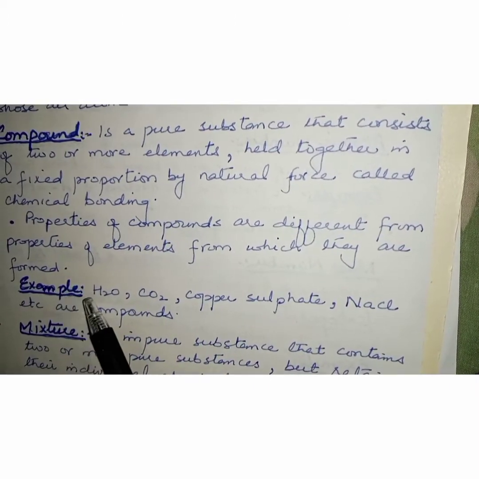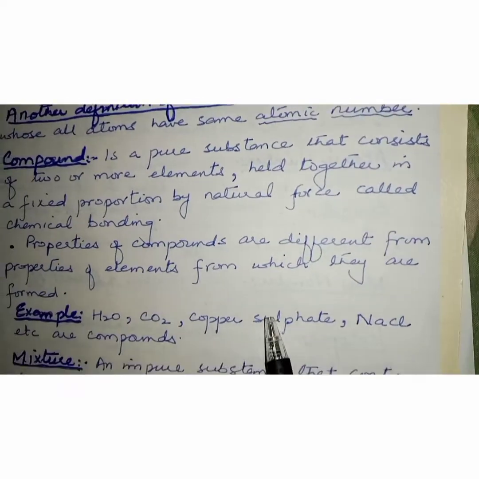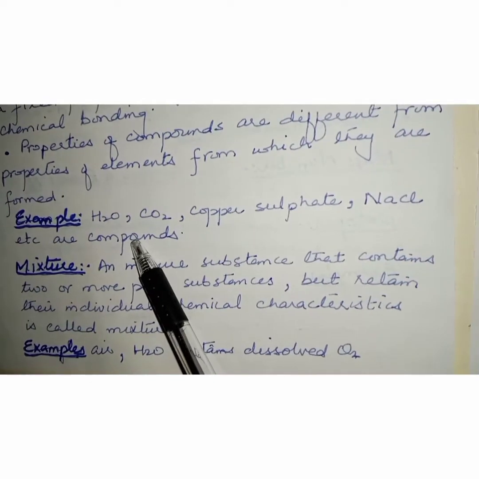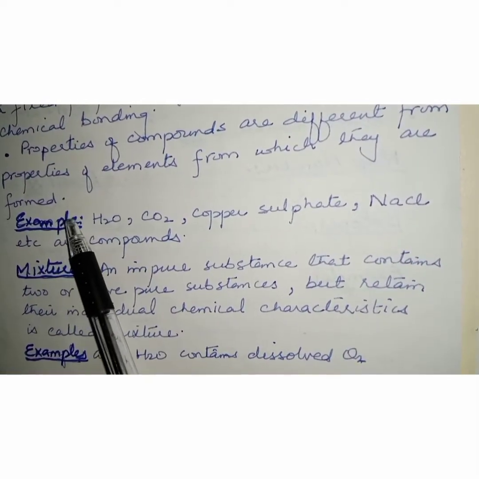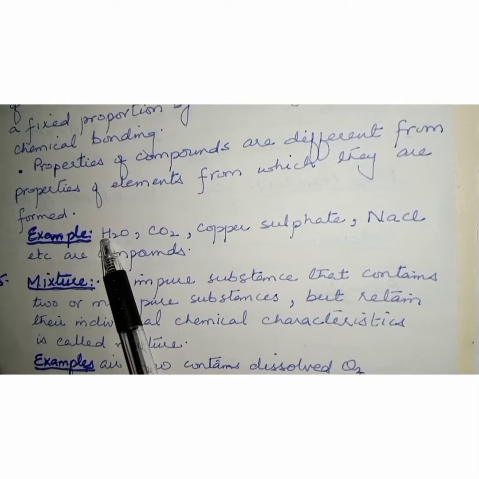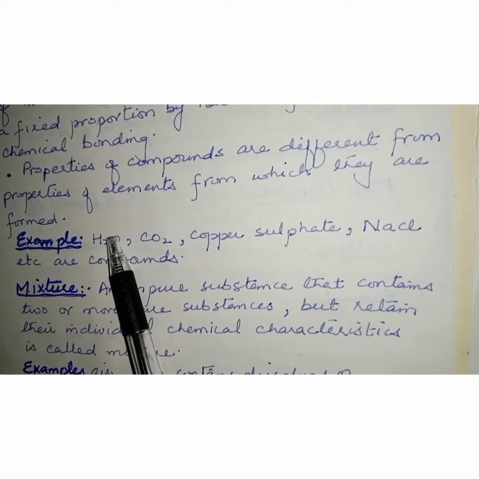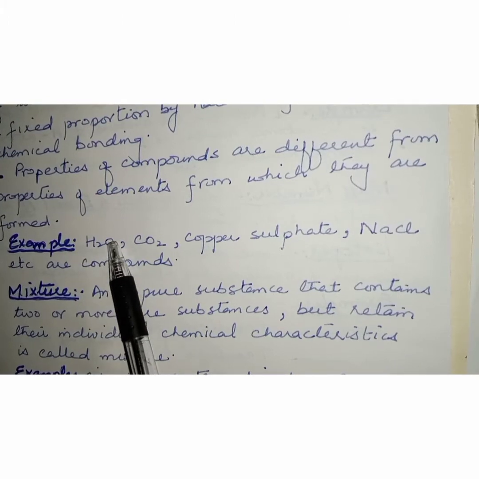For example, water, carbon dioxide, copper sulfate, and sodium chloride, etc. They are compounds. Students, two atoms of hydrogen, they combine with one atom of oxygen. In this way, it forms a compound.